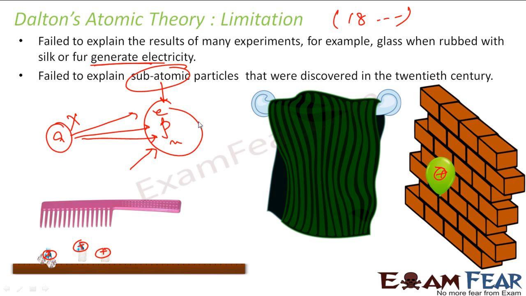And now electron can further be broken, and proton can further be broken. But we'll not talk about those things, just understand that Dalton told atom cannot be broken, but later scientists found that it can be broken. This is the only flaw in the Dalton atomic theory, else the theory was perfectly fine, and that's why we still honor Dalton and we learn the Dalton atomic theory.